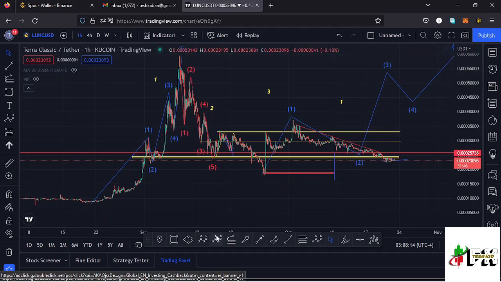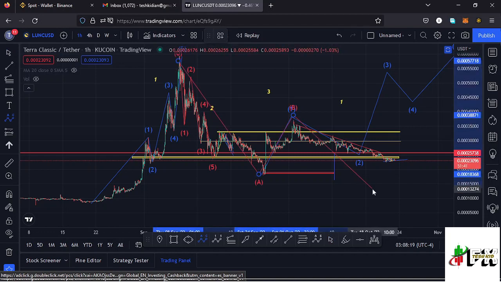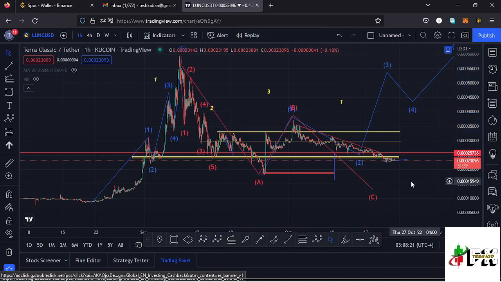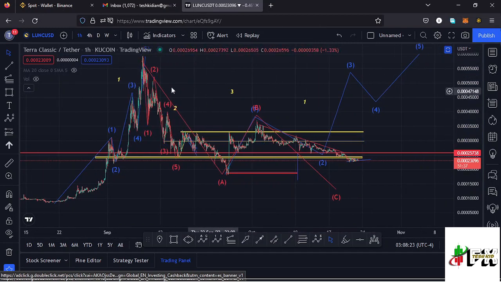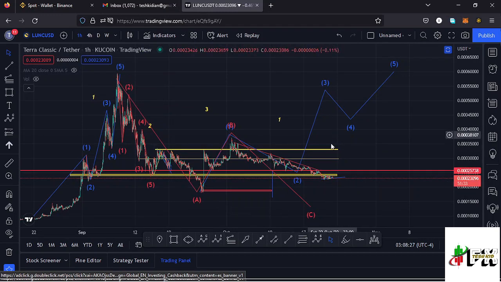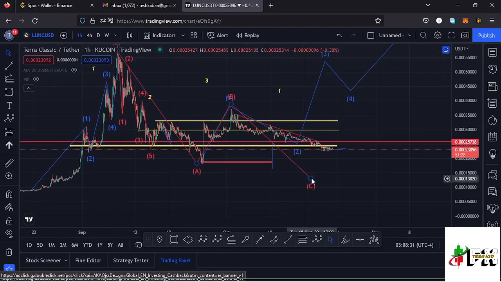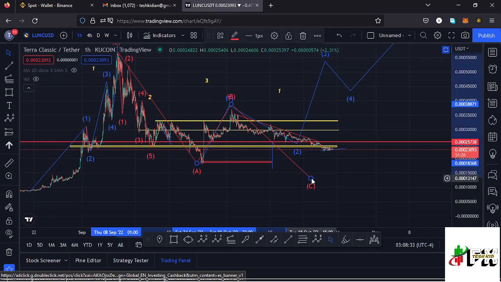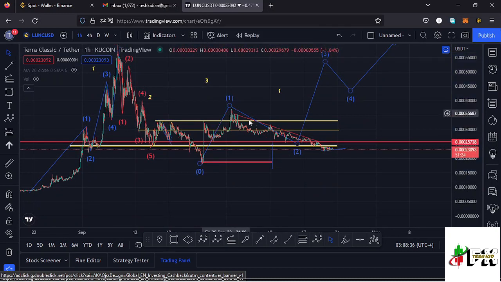ABC corrective movement. That is, have this as the wave A, then a wave B, and then the low that we make will be our wave C, and then we can name that movement as a higher Elliot wave count 2. Then we can start sketching out a movement to the upper side in the formation of a third wave. So I hope Lunc doesn't invalidate the Elliot wave structure that I have by giving us a breakout out of this triangle that we have right here.